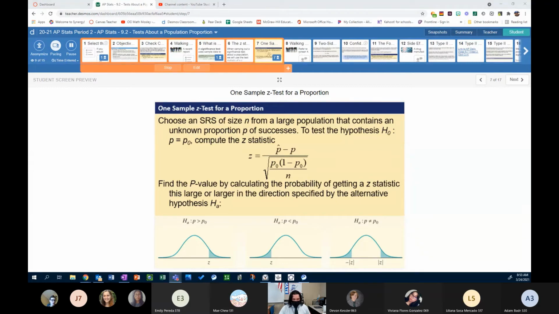The good thing is, because we're using a standard normal curve, we have symmetry. So if I know the area under the curve that is less than, so to say, I just multiply it by 2 and I have the total area under the curve that is less than and greater than that certain value. All right, so we get to use that symmetry stuff, which is nice.